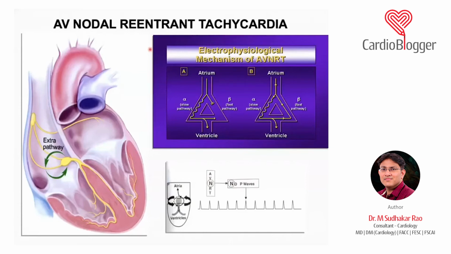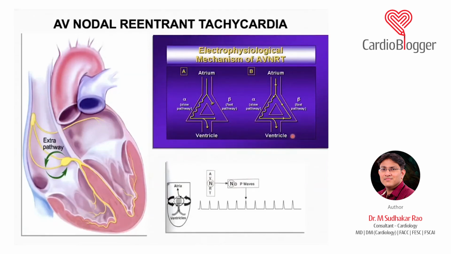Now, we know less than 1 to 2% of the population can have an extra circuit, that is a dual AV node. So in dual AV node, we have two types of pathway: the slow pathway and the fast pathway. Normally the conduction goes via the fast pathway, and the slow pathway doesn't work. But suppose a patient gets a premature atrial complex.